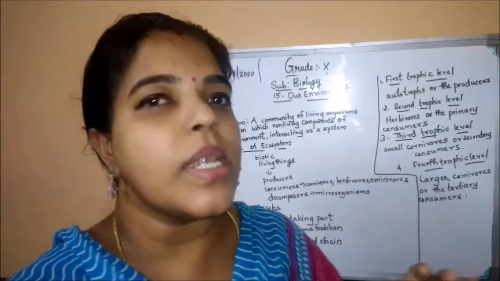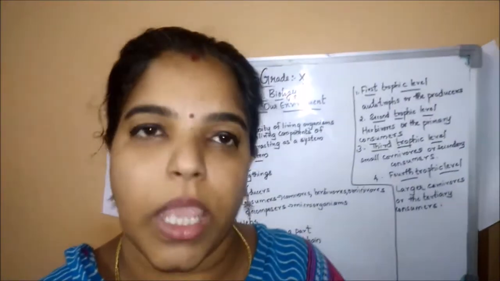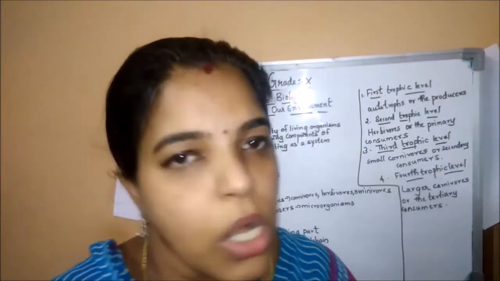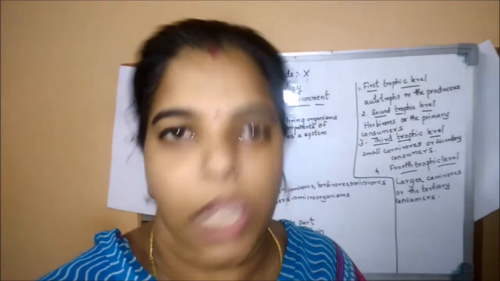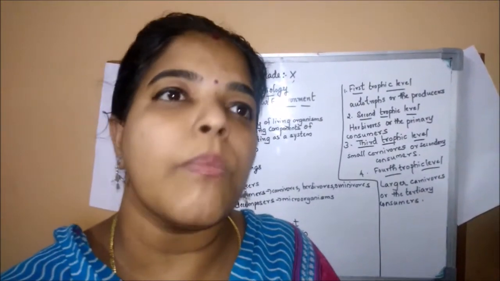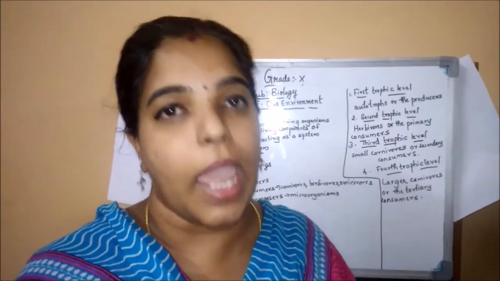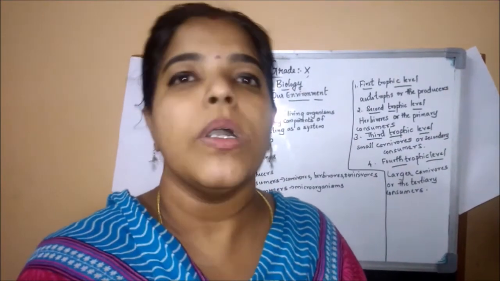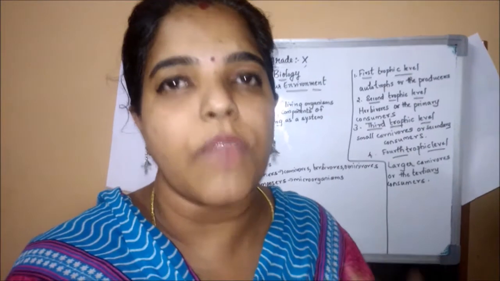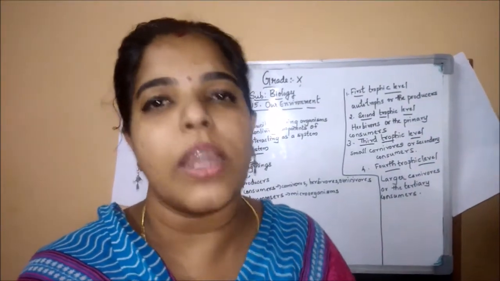You already learned about non-living things and living things. Living things interact with non-living things. Without non-living things, living things cannot live. For example, human beings depend heavily on non-living things: water, soil, air. Without air, we cannot live. We are breathing oxygen every minute, every second. From where are we getting it? From the surroundings, from the environment. We depend on non-living things.